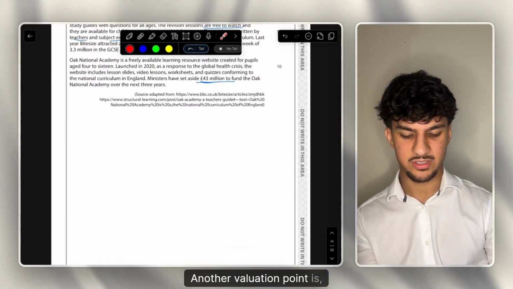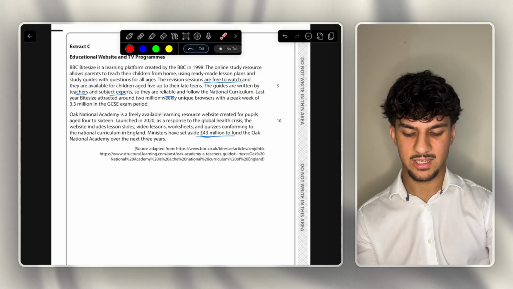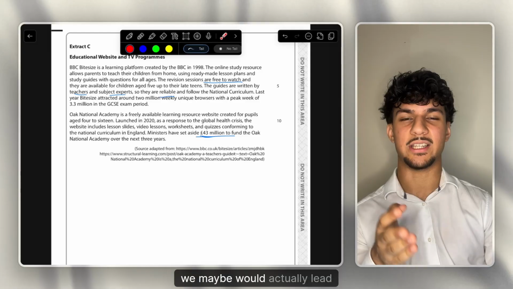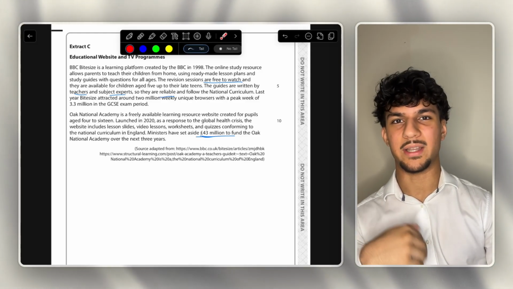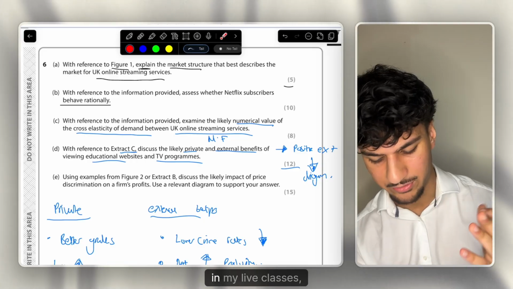Another evaluation point is, of course, classic opportunity cost. Spent 43 million on online services. If we just reinvest that into some normal in-person schooling, maybe it would actually lead to better benefits, a better society outcome. Now, a classic thing I get with Edexcel Section B in my live classes is that students don't